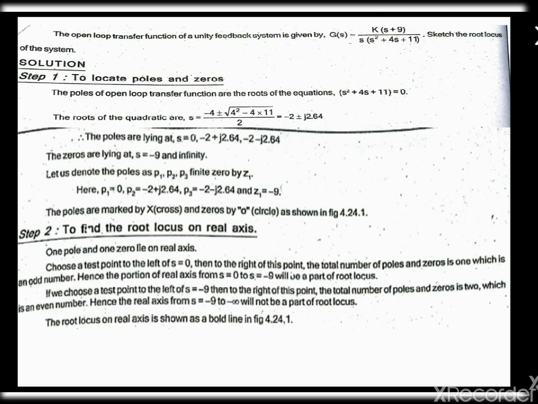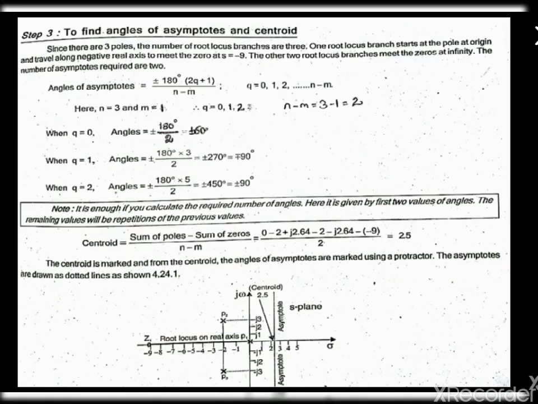Hence the real axis from s = -9 to minus infinity will not be part of the root locus. Using this picture we find the root locus location. So from 0 to -9 it is part of the root locus, and it is marked with a dark line.